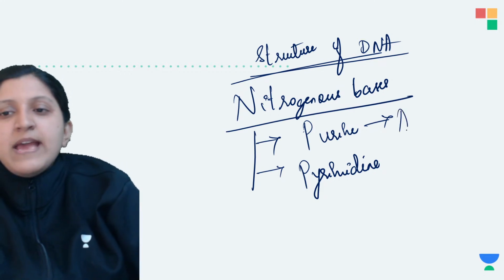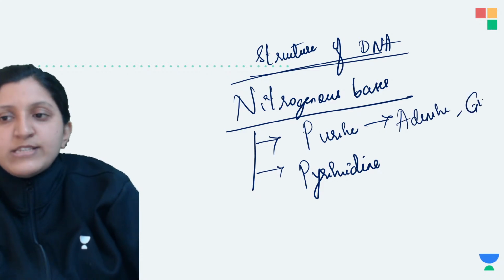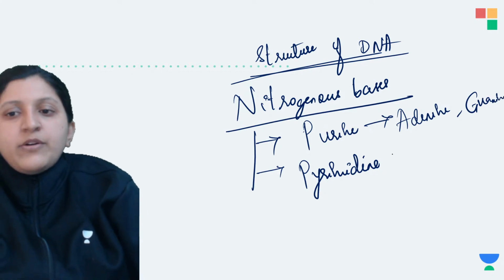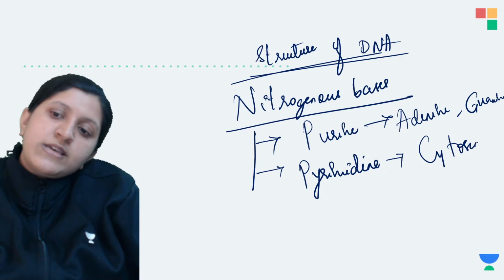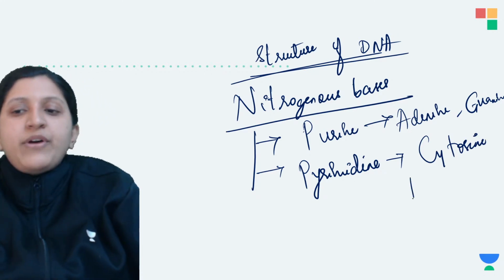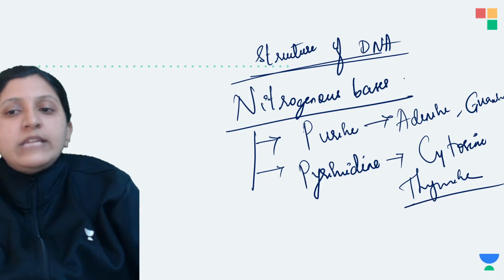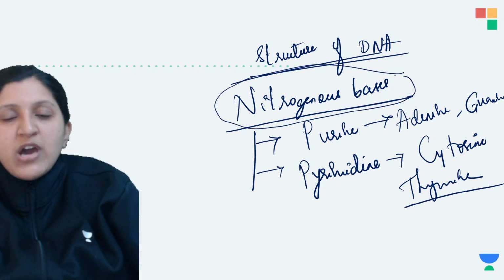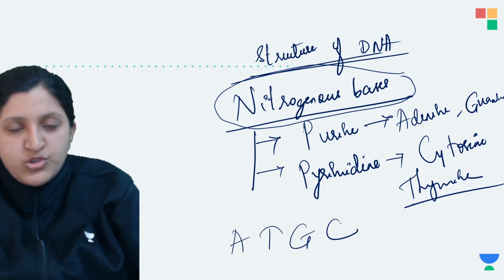In that case it is adenine, and then there is guanine. The other one, the pyrimidine, is basically cytosine, and then you can find thymine. So these are the nitrogenous bases found here, which we call ATGC in general.